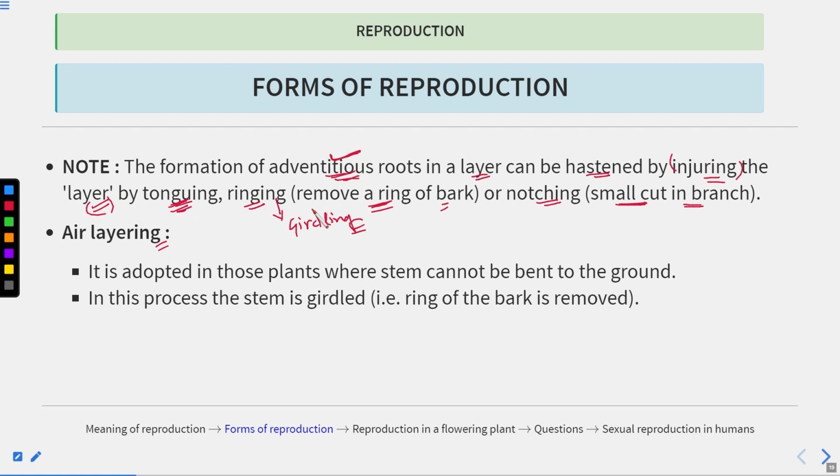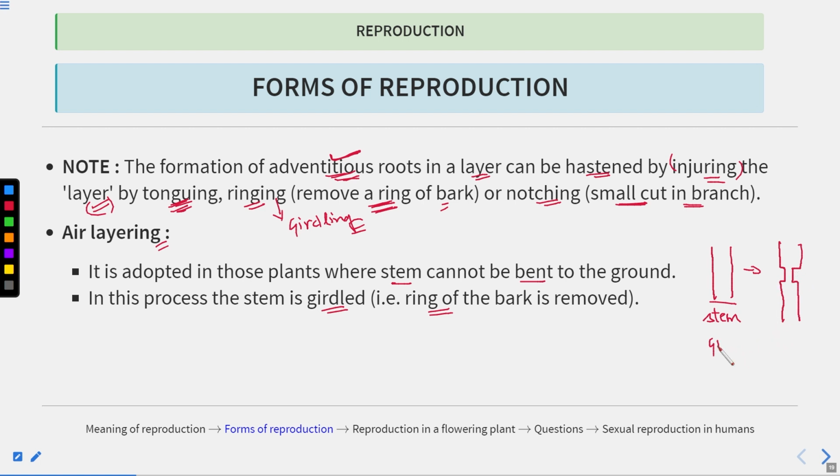Next is air layering. It is adopted in those plants where the stem cannot be bent to the ground, and in this process the stem is girdled. Again, what is girdled? The ring of the bark is removed. If this was the stem, then because of girdling or ringing, a portion of the bark is removed, or you can say we have removed a ring of bark.